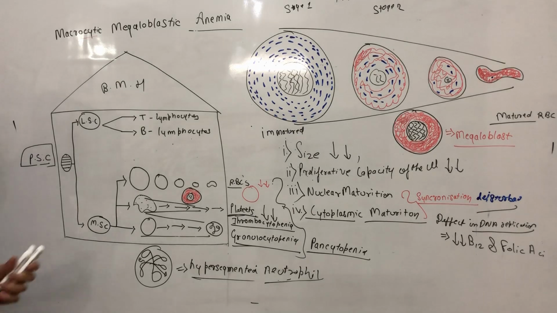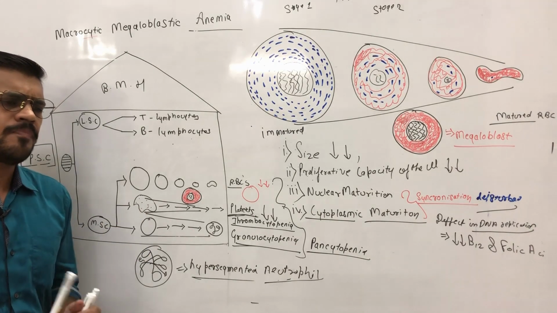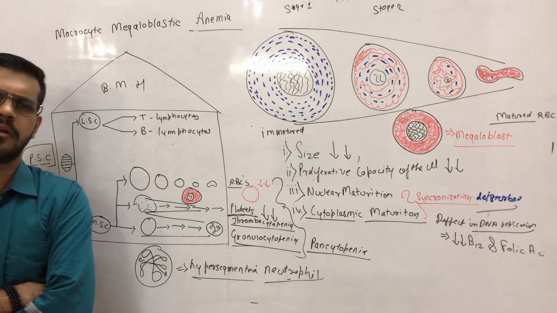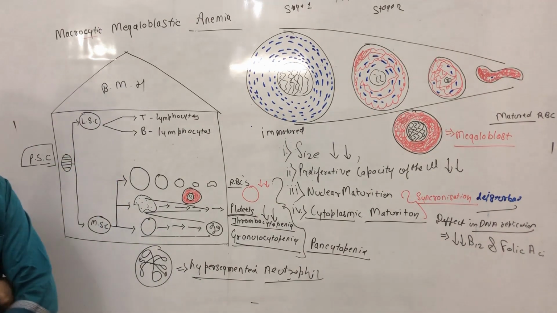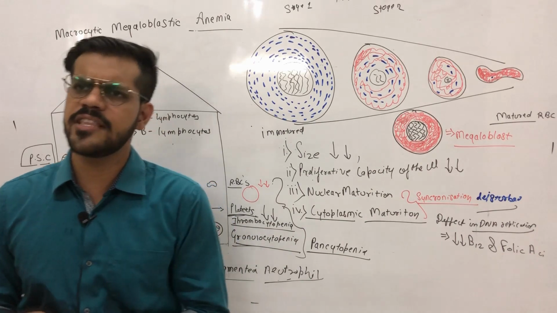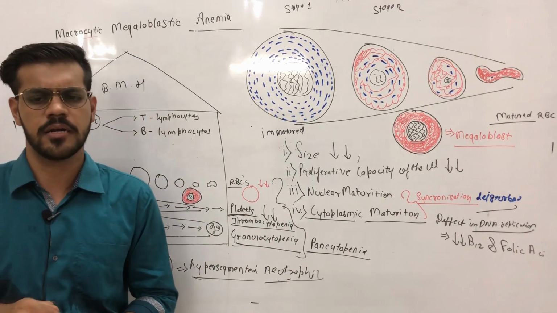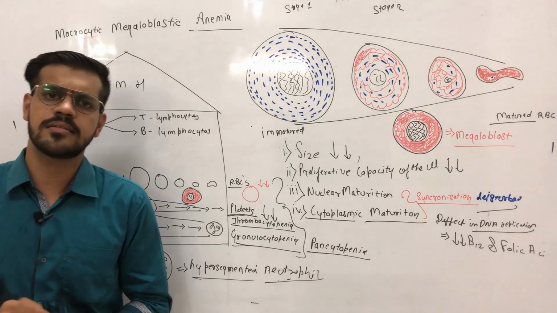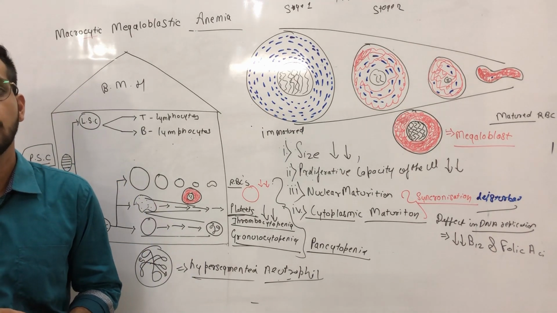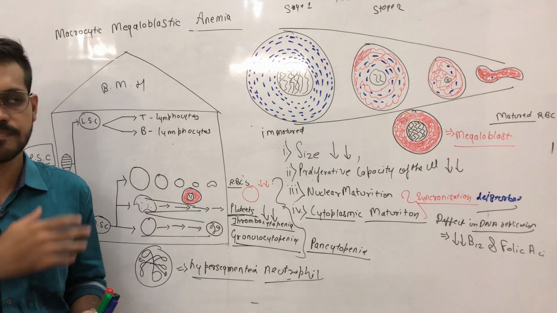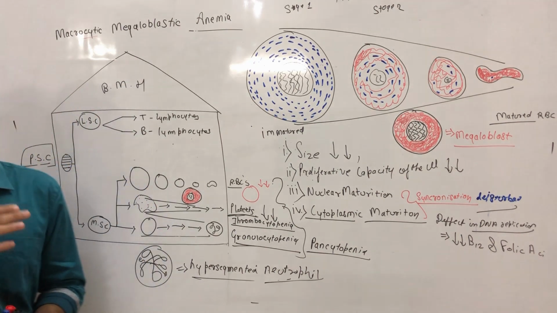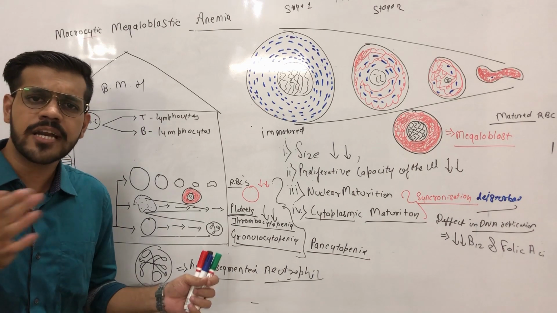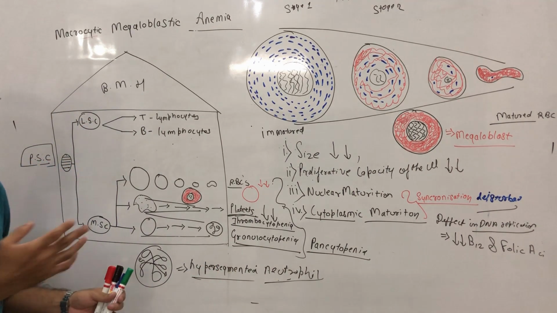Now, all the cells which are rapidly proliferating in our human body are affected due to defect in DNA replication. But there are some cells, for example the cells which are lining the gastrointestinal tract. Every week the old cells get detached, and in their places new cells come and attach.